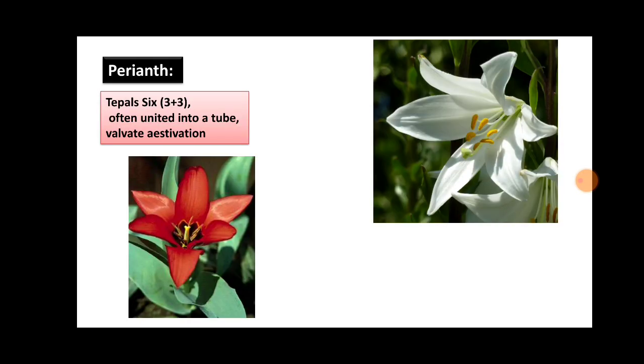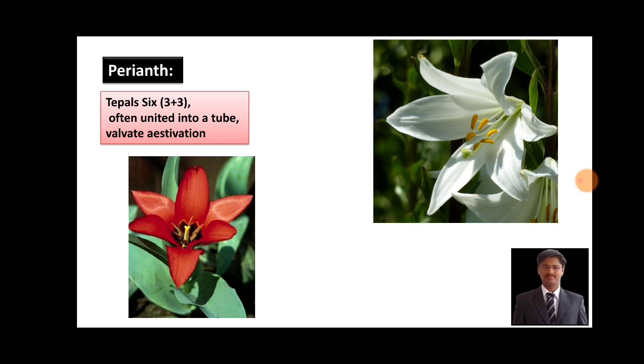Perianth of family Liliaceae. Whenever there is no clear-cut differentiation between the calyx and corolla, the outer floral whorl is designated as perianth, and the parts of the perianth are known as tepals. These tepals are 6 in number, 3 plus 3, that means an outer whorl of 3 tepals and an inner whorl of 3 tepals, often united into a tube and having valvate aestivation.